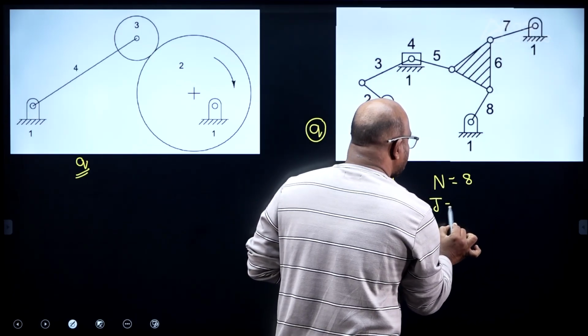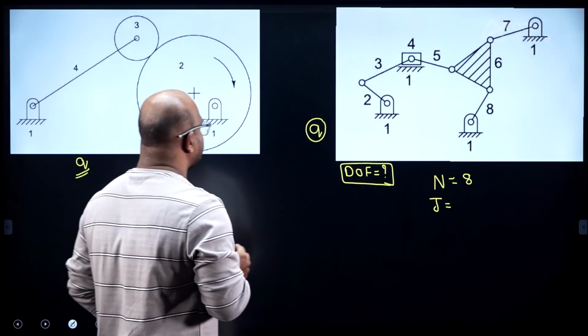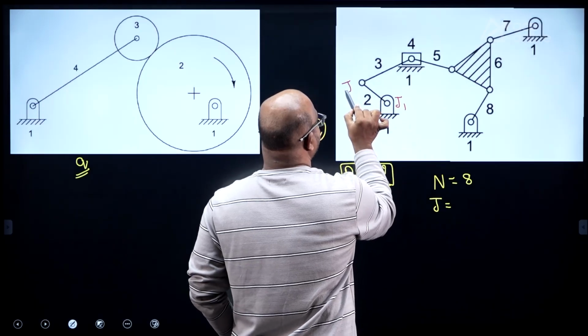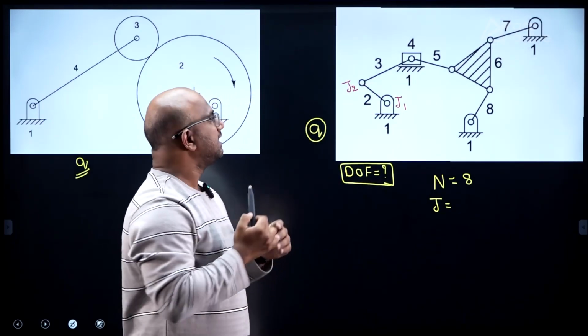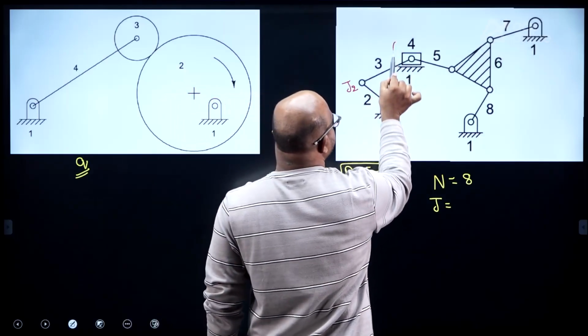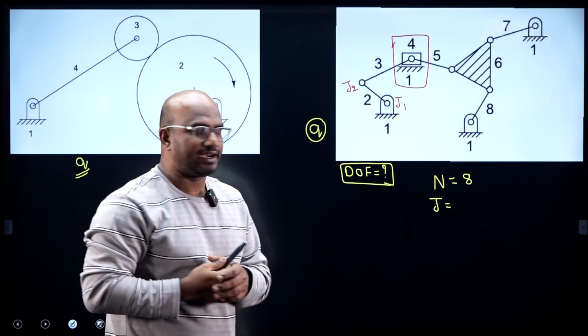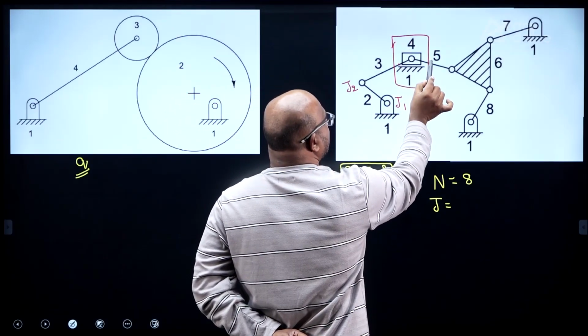Number of joints, tell me, guys. This is the joint 1, this is the joint 2. Now tell me how many joints are there. At this location, how many links are connected? Link 1, link 3, link 4, link 5.